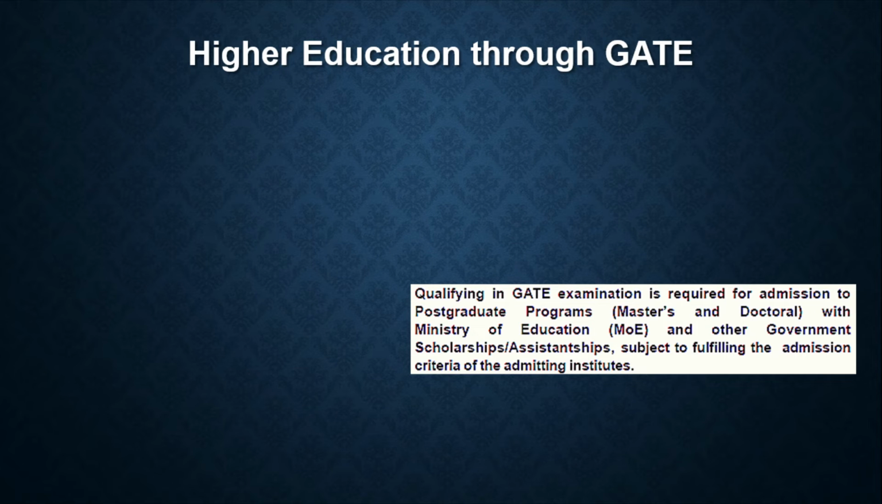But in the past few years, qualifying in the GATE examination is required for admission to PG programs, and if you are looking at some IITs or some NITs, there you also have the combined option after your undergraduate. If you have a very good CGPA, say above 8.5, or a CGPA above 9, then after UG you can directly enroll for the doctoral program. So you'll have a combined master's and doctoral program right there.